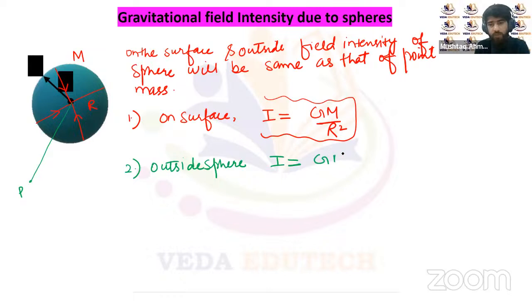We'll be treating the sphere here as a point, so it will be Gm by distance square. The distance is taken from the center of the sphere. The distance from the center to this point P is small r, so it will be Gm upon small r square. This will be the field intensity due to this sphere at an outside point.